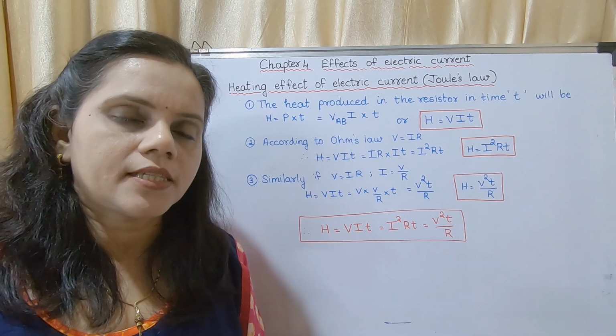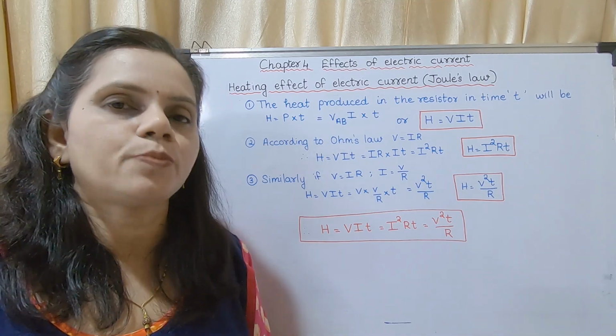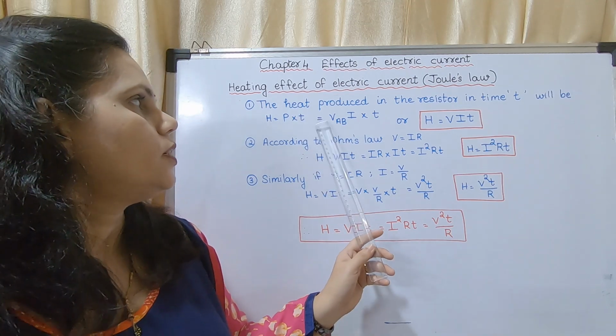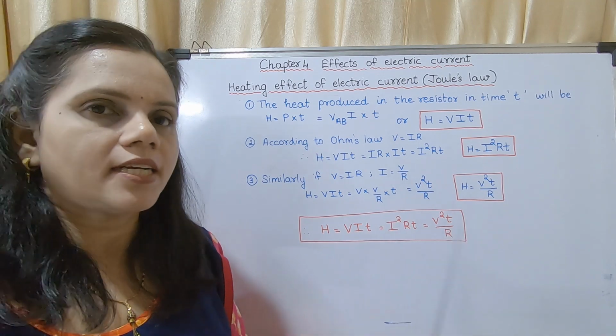So what is P? P is equal to V_AB I. This we had calculated in the other clip.